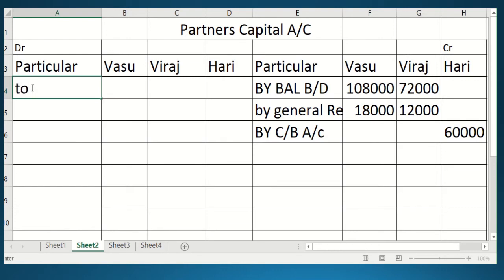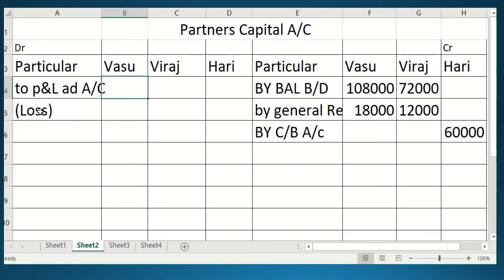So to P and L adjustment account, in bracket you can write loss, like this, student.